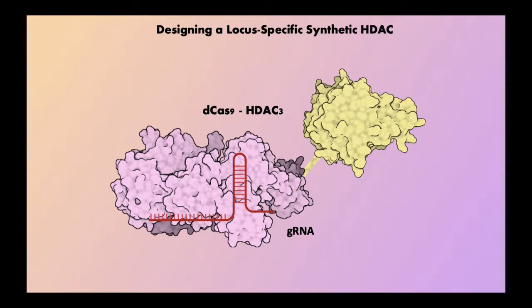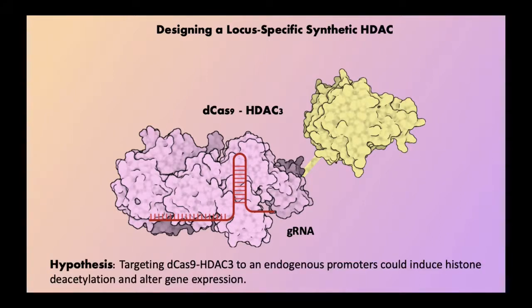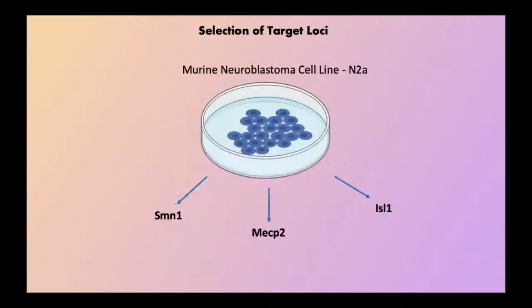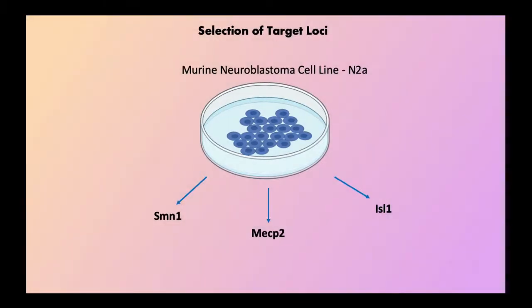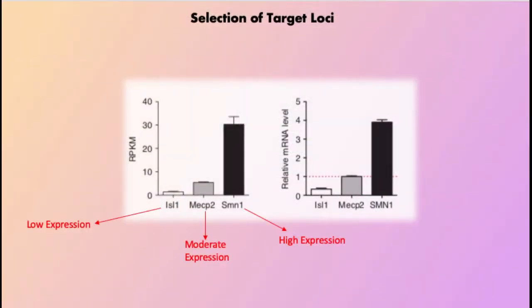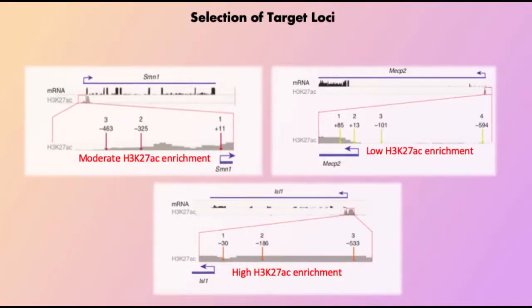The researchers hypothesized that targeting dCas9-HDAC3 to endogenous promoters could induce histone deacetylation and alter gene expression. They chose to test the effect of dCas9-HDAC3 on three distinct genes in the murine neuroblastoma cell line N2A, including SMN1, MECP2, and ISL1. These genes vary in expression level as measured by RNA-seq and RT-PCR, and they vary in histone acetylation states of H3K27 at their promoters, as measured by chromatin immunoprecipitation and ChIP-seq.